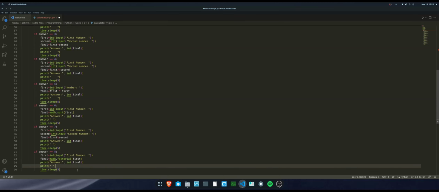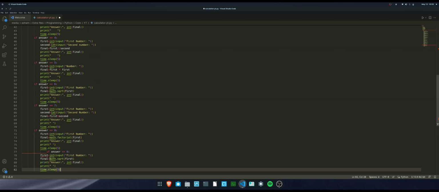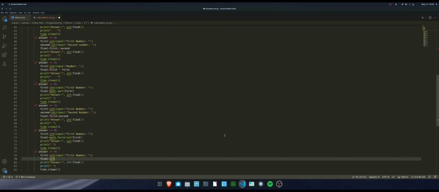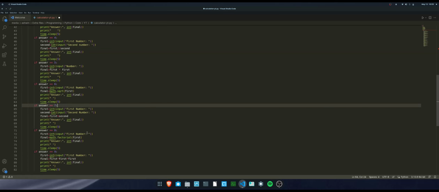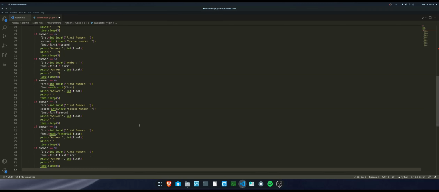That's all. Oh wait, that's actually number 9, which is a cube. So number 9, only need one input, and for this, I'm gonna just do first multiplied by first multiplied by first. This is a cube. So now we are done with 9, but what if the user wants to exit? Well, we have a separate key for that, which is the 0 key.